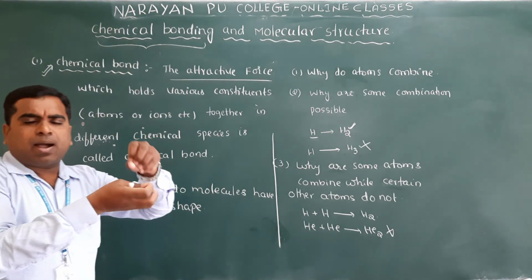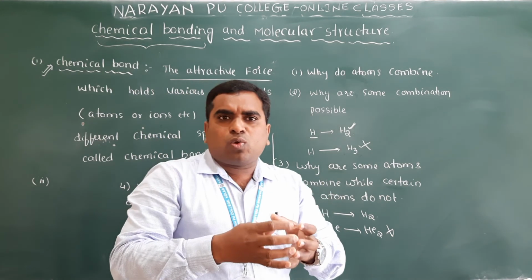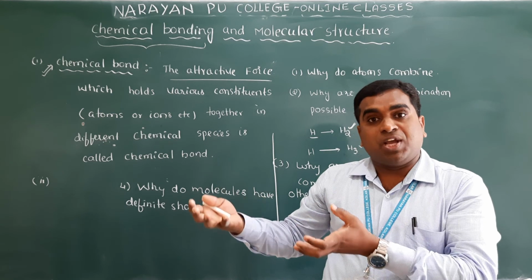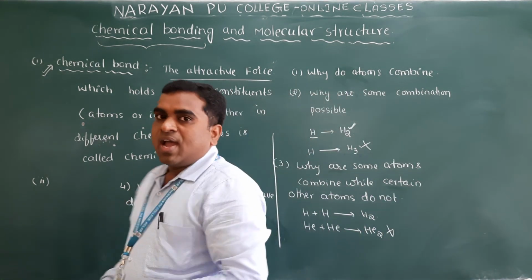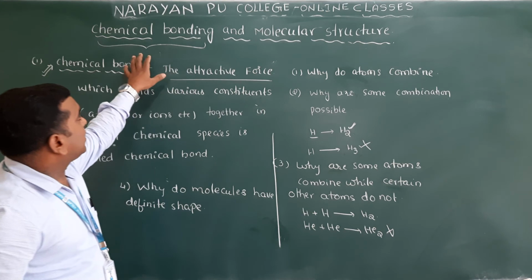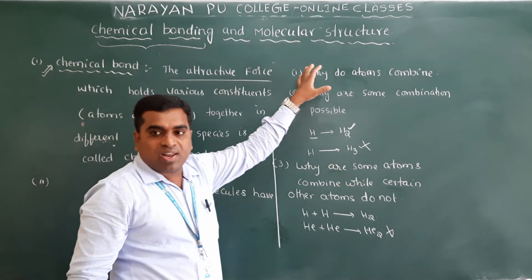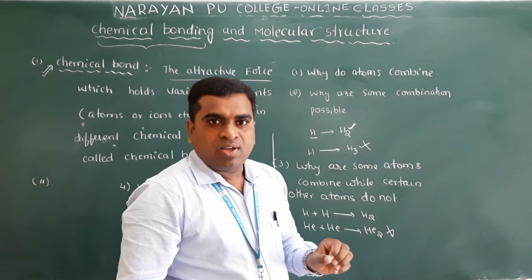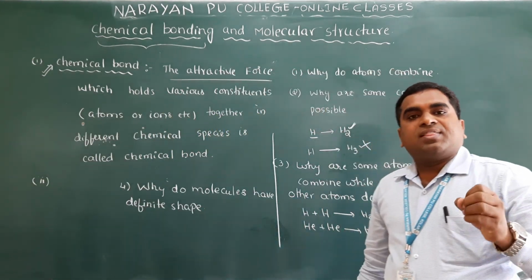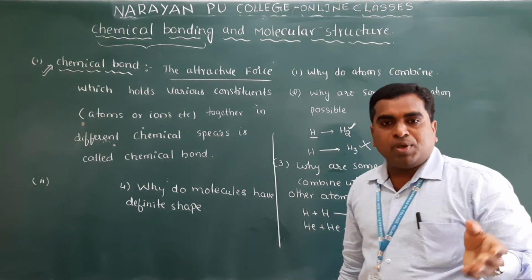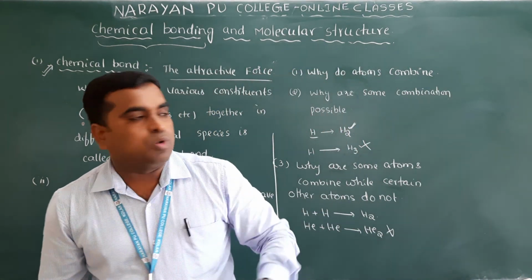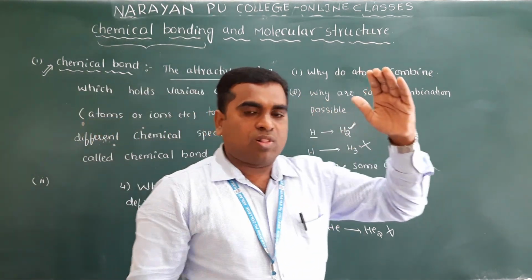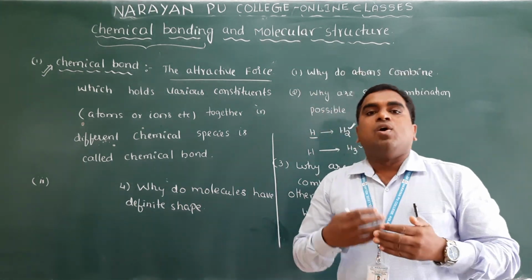And now, when they are combining, why don't all molecules have the same shape? Different molecules have different shapes. These are the questions answered by this chapter, chemical bonding and molecular structure. To answer all the above questions, clear? Four different theories have been put forward over time to explain all these doubts. And what are those theories? I will first write all four theories and we will discuss them one by one.